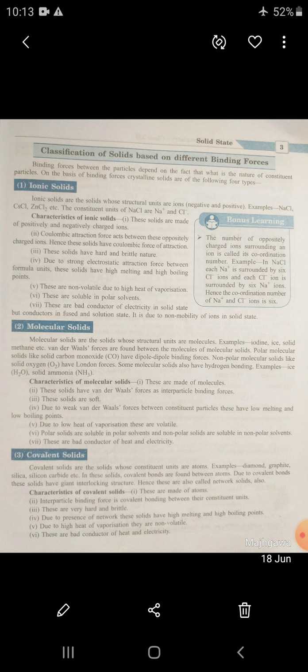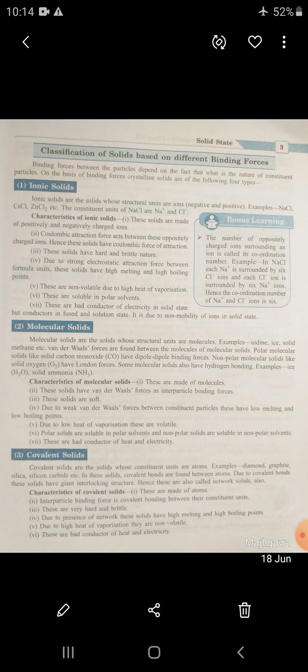First, molecular solids are made up of molecules. These solids have van der Waals force as the interparticle binding force. These solids are soft due to weak van der Waals force between constituent particles. These have low melting and low boiling points. Due to low heat of vaporization, these are volatile. Polar solids are soluble in polar solvents and non-polar solids are soluble in non-polar solvents. These are bad conductors of heat and electricity.